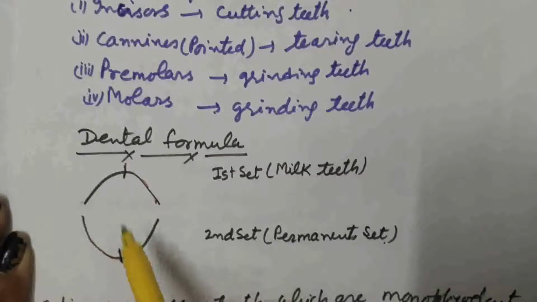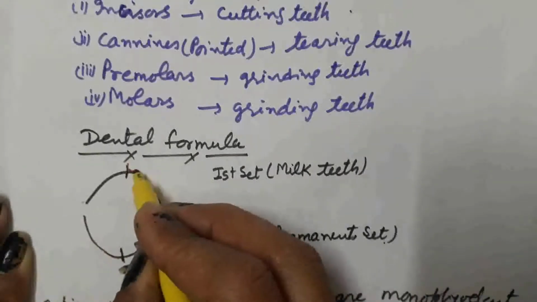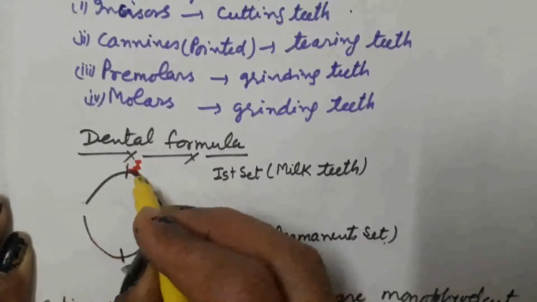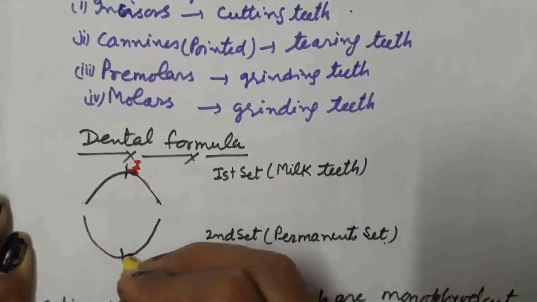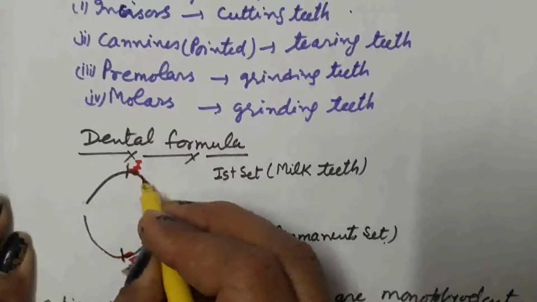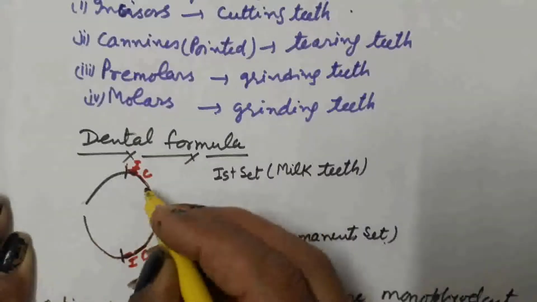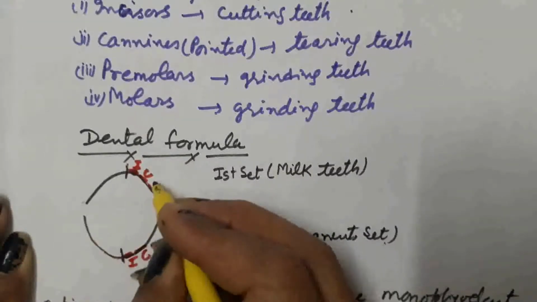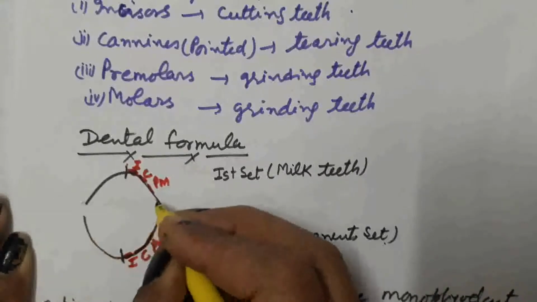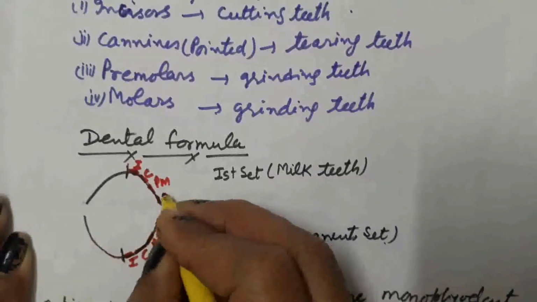So there are 4 types of teeth. How are they placed? Here are present the incisors. These are the incisors. After incisors, there are present canines. After canines, present premolars. And after premolars, present molars.